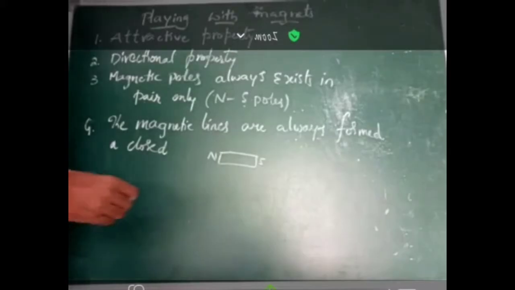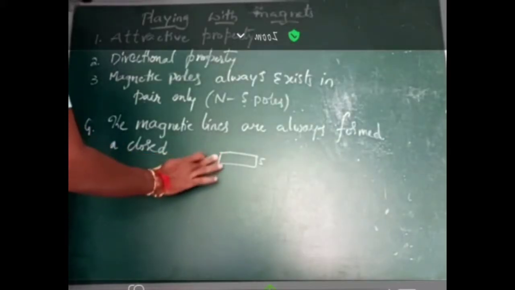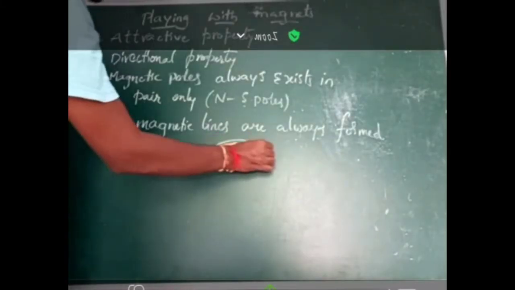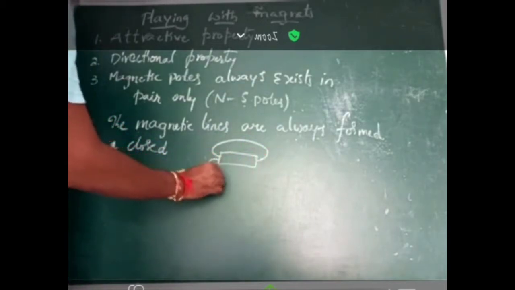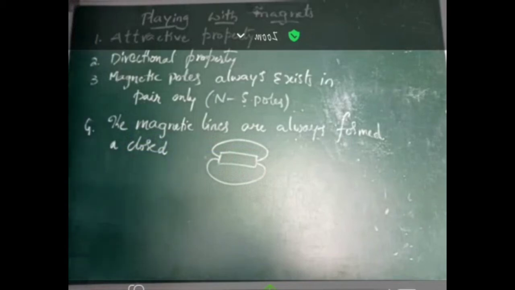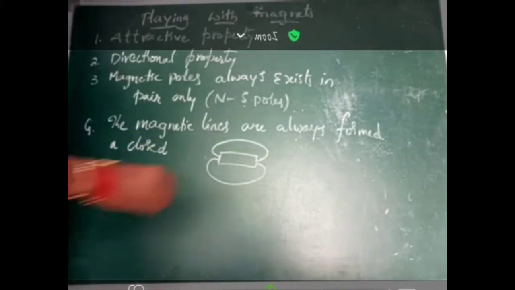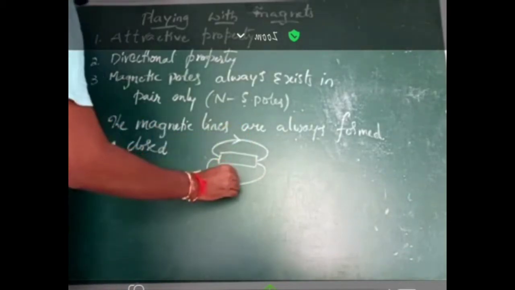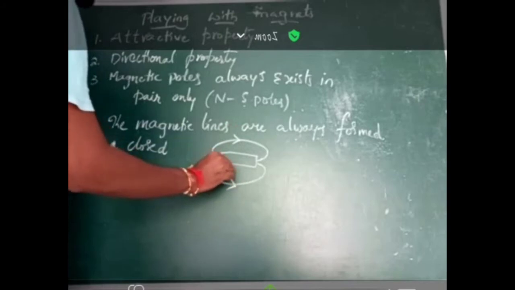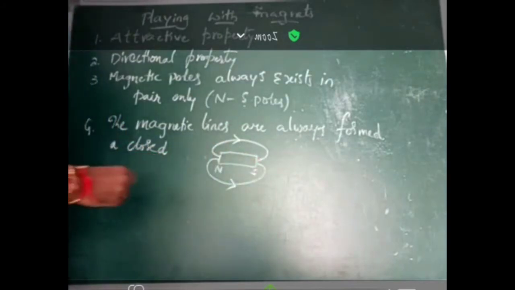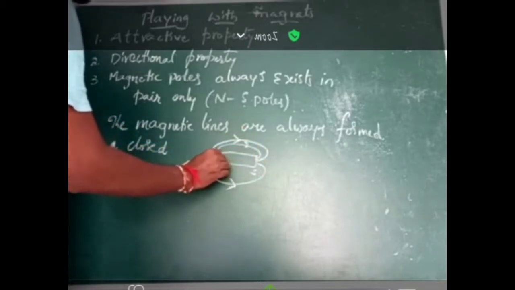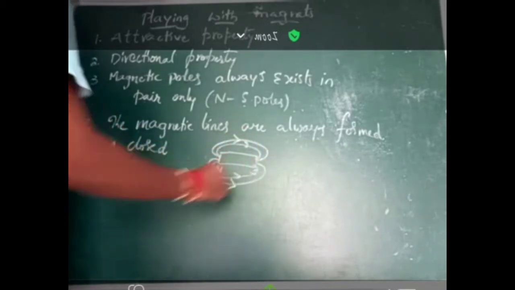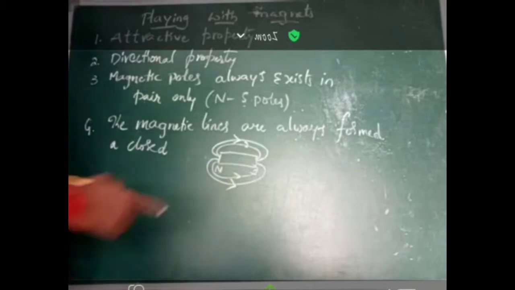So these magnetic lines of force always travel from north pole to south pole externally. This is the north pole and this is the south pole, and here observe the arrow marks.